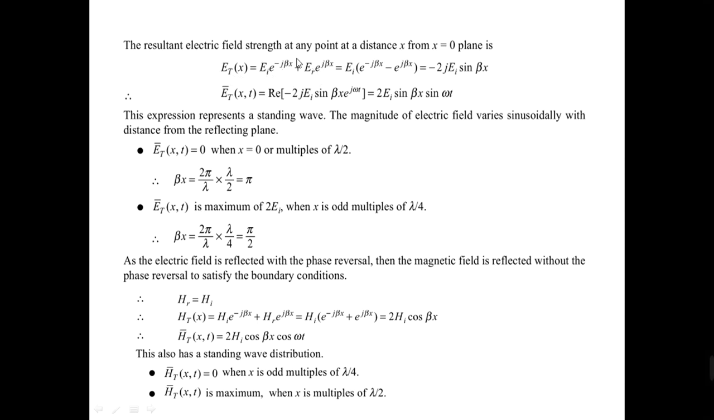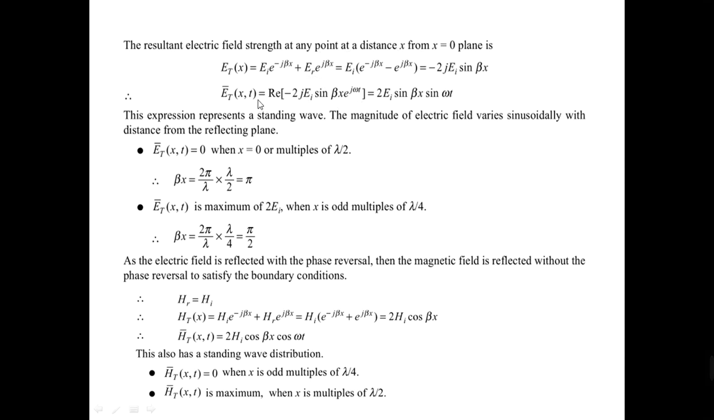We know that Er is equal to minus Ei. If we substitute for this, Ei into e to the power of minus j beta x minus e to the power of plus j beta x is nothing but equal to minus 2j Ei into sine beta x. And if you want to represent this in a time varying form, you should multiply with the time factor, that is e to the power of j omega t.